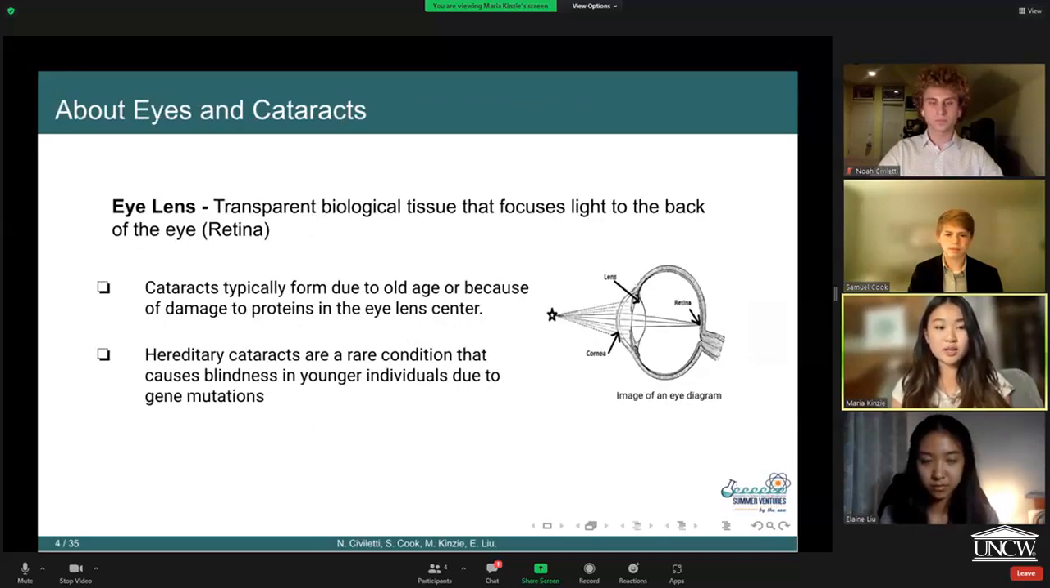Biologically speaking, we're going to be focusing on the lens, which is a transparent biological tissue that focuses light to the back of the eye. Cataracts are typically formed due to old age or because of damage to proteins in the lens's center. What makes hereditary cataracts such a rare condition is that it causes blindness in younger individuals due to gene mutations rather than natural aging.